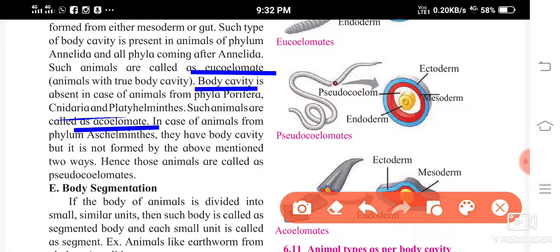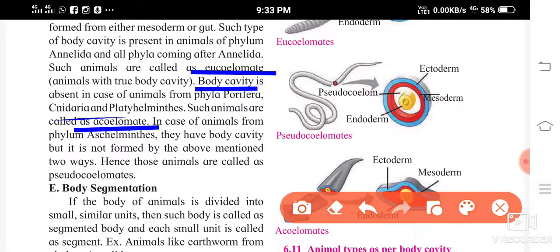In case of animals from phylum Aschelminthes, they have a body cavity, but it is not formed by the above mentioned two ways. Hence those animals are called pseudocoelomates. Now the animals which are not having a true body cavity are called acoelomate, like Cnidaria and Platyhelminthes.